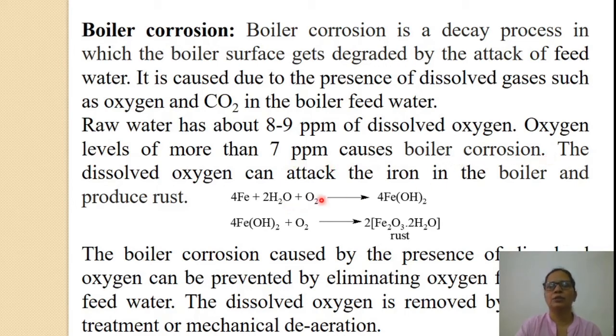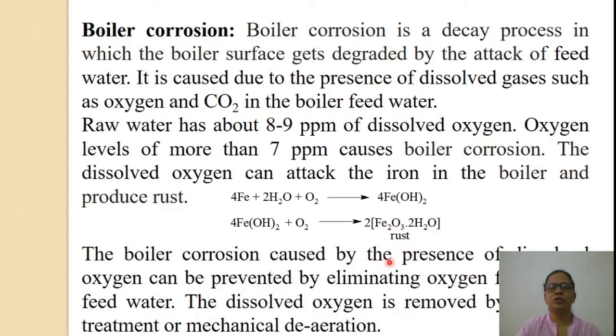The dissolved oxygen can attack the iron in the boiler and produce rust. Iron in the presence of water is attacked by dissolved oxygen O2 and is converted to ferrous hydroxide. This ferrous hydroxide reacts with more amount of oxygen forming hydrated ferric oxide. Fe2O3 is called ferric oxide with two water molecules, that is hydrated ferric oxide. It is nothing but rust.